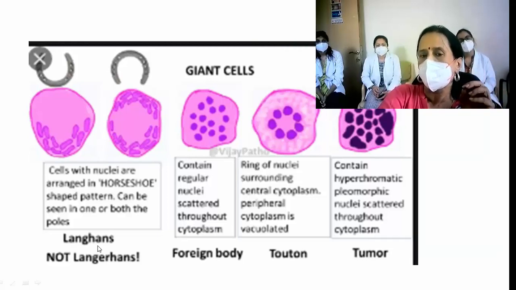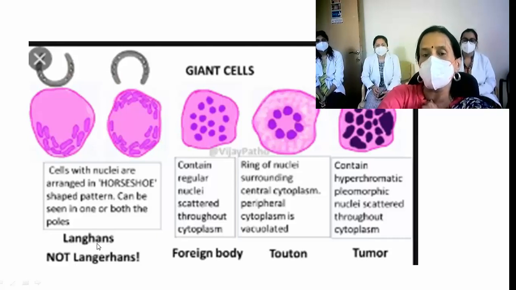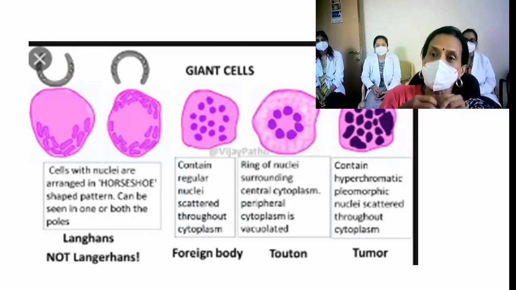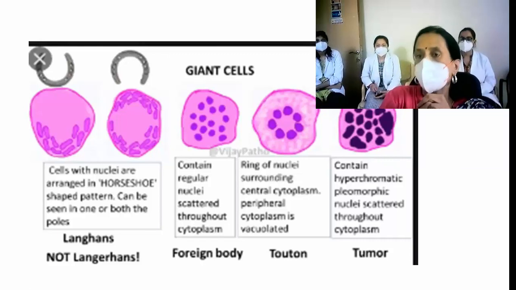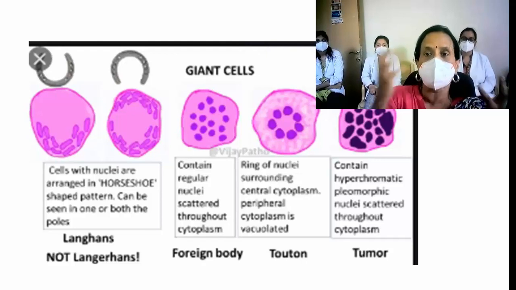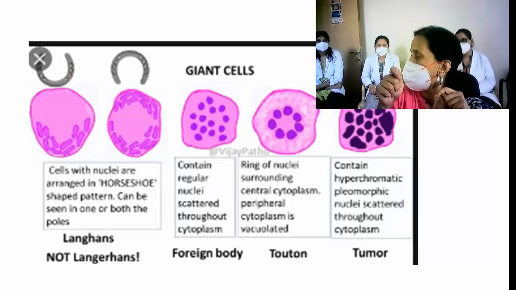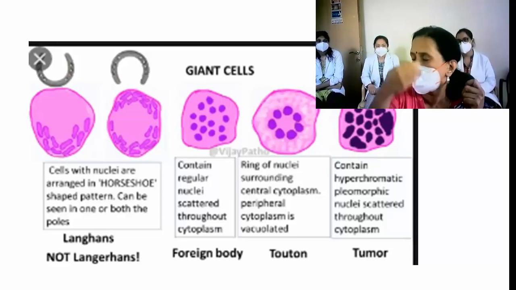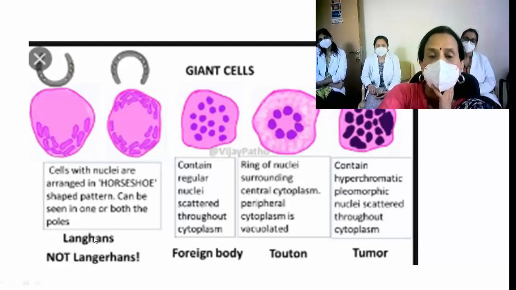Now, they are called Langhans type of giant cells in tuberculosis. Langhans, H-A-N-S. It is not Langerhans. Not just our undergraduates, many people call it Langerhans cells. Do you know what Langerhans cells are? They are the antigen presenting cells that are there in the lymph node, in the skin and all that. Okay, tennis racket. I think one day I've told you, Birbeck granules are there as a marker of these cells. Okay, these are Langhans giant cells.